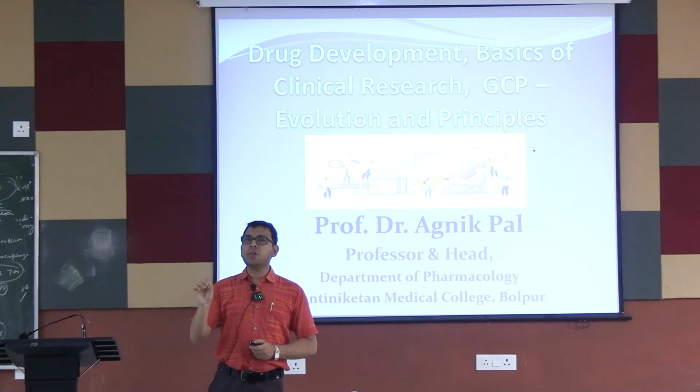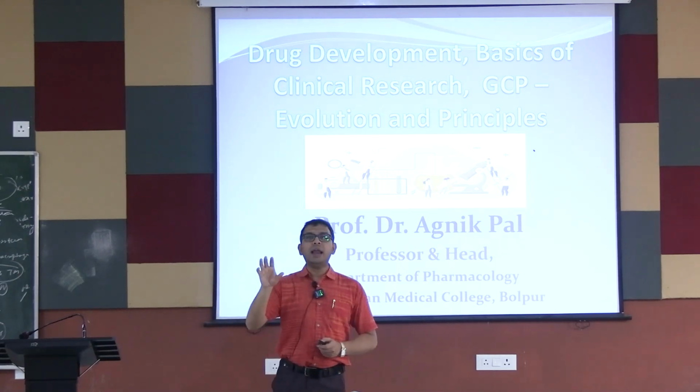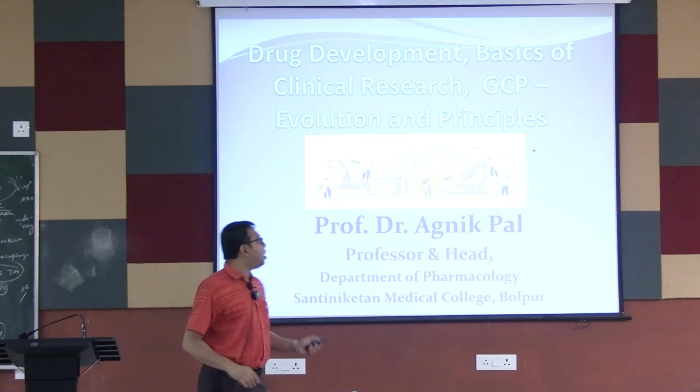So this is the basics of clinical research or clinical trial, and why the different guidelines are needed in the case of the clinical trial.